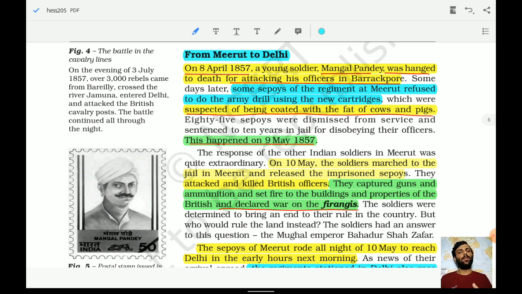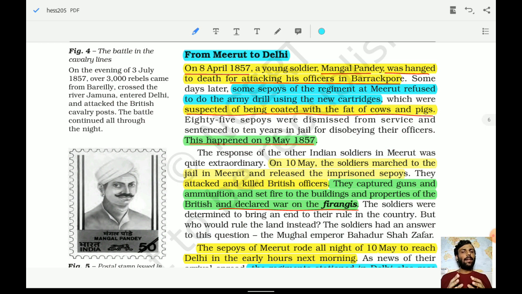On 10th May, these soldiers marched to the jail in Meerut and released the imprisoned sepoys, all those sepoys who refused to drill and denied using these cartridges because of the fat of cows and pigs. So they were released by the people who were revolting.